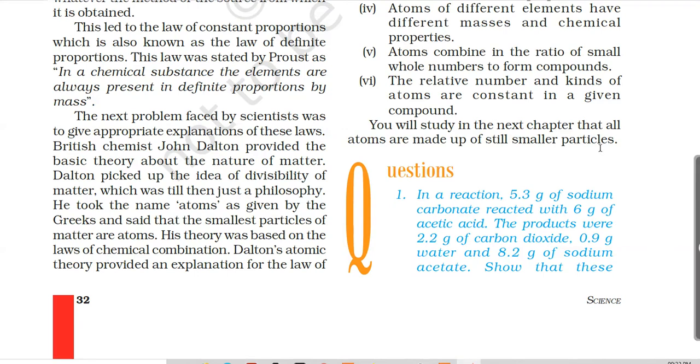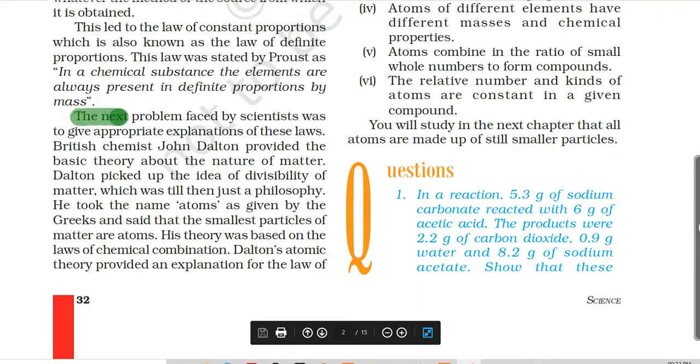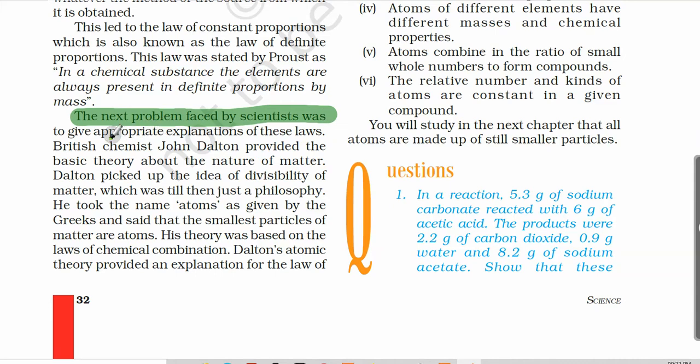Now, moving further in this chapter, we are going to study the next topic, that is the atom, the definition of the atom or the discovery of the atom. So let's start here. The next problem faced by the scientists was to give an appropriate explanation for these two laws of chemical combination, that is the law of conservation of mass and the law of definite proportion.